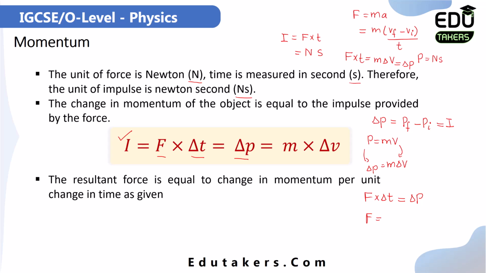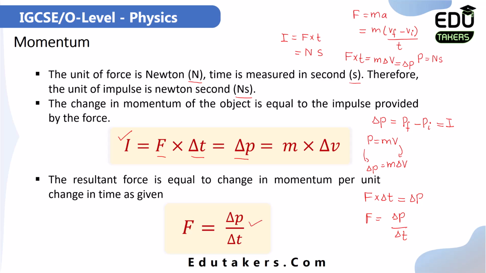It would be equal to delta P over delta T, which is the change in momentum per unit change in time. This is basically equal to the applied force. I can simply say that the applied force is equal to the change in momentum per unit change in time. It's also given here.